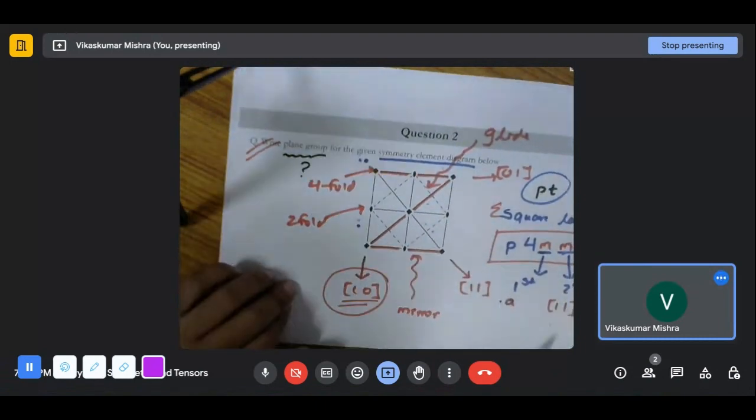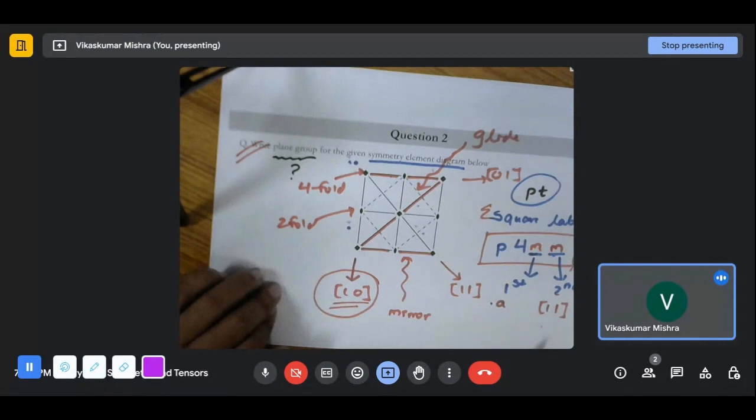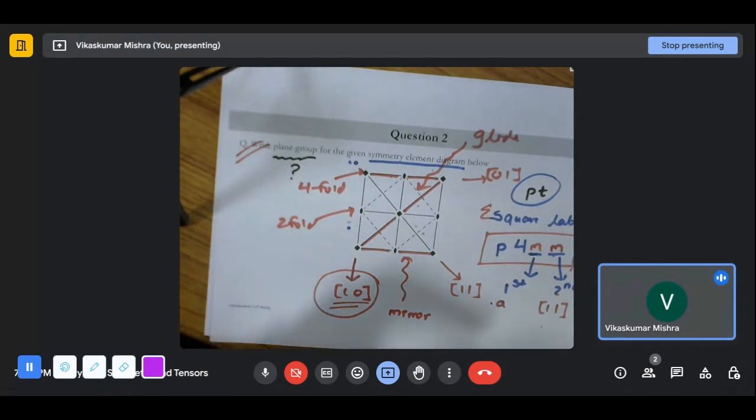So for this, let's draw a general position diagram. Our aim is to draw the general position diagram. We'll take a blank page. Let me take one of the blank pages. Yeah, I got it.